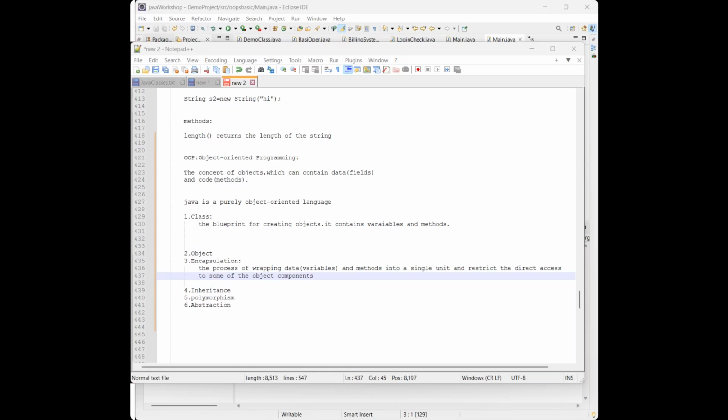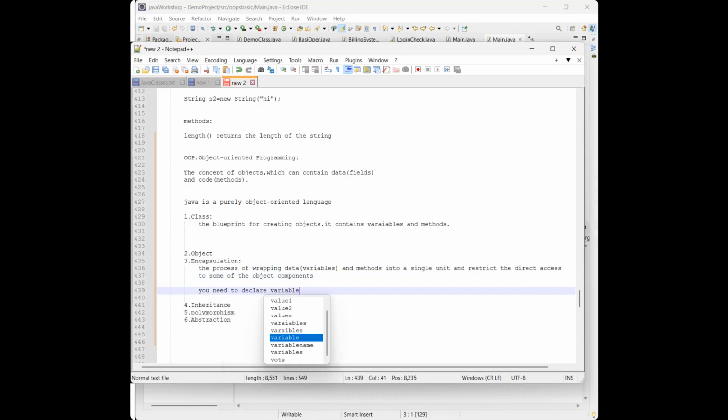When you create the private variables, let me write it here. You need to declare variables private, so they can't be accessed directly. You can't directly access the variables that are used in that particular class.